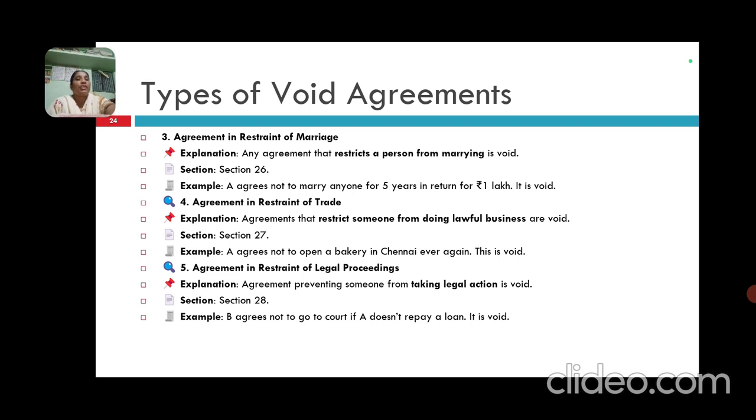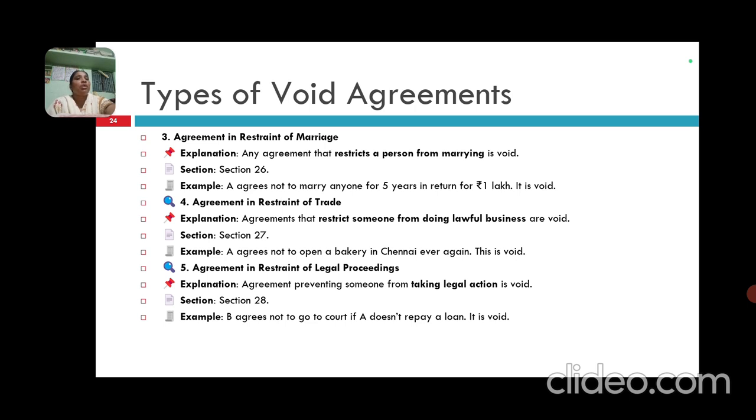Fourth one is agreement in restraint of trade. For example, an agreement that restricts someone from doing a lawful business is void. Section 27. A agrees not to open a bakery in Chennai ever again. This is void.